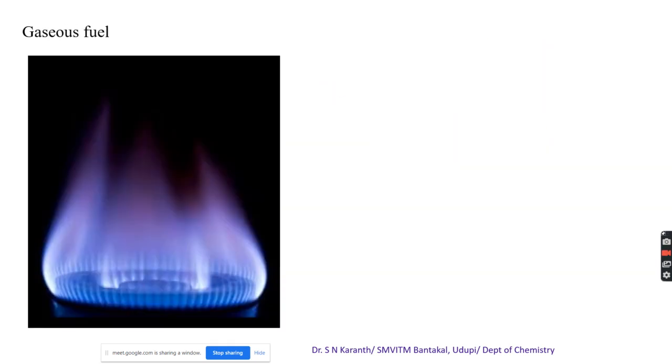And the third, with the highest calorific value, is gaseous fuel. Here, transportation through pipe becomes easy, like in the case of liquid fuels. Combustion is easy just by sparking. They have a higher heat content and high calorific value. Cleaning after use becomes easy, and very little ash content is observed.